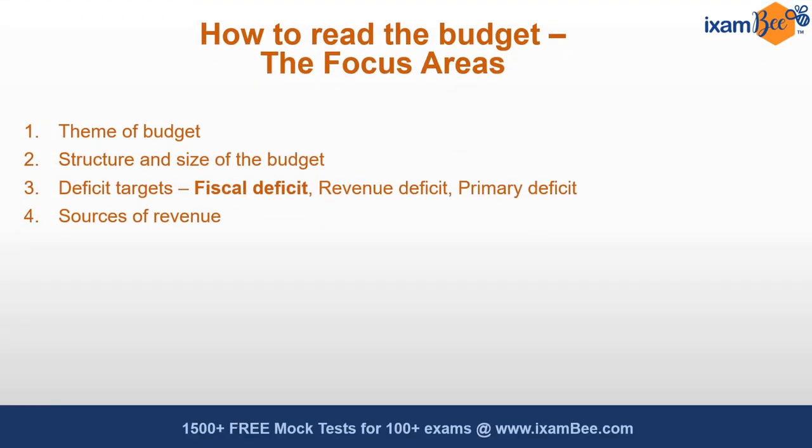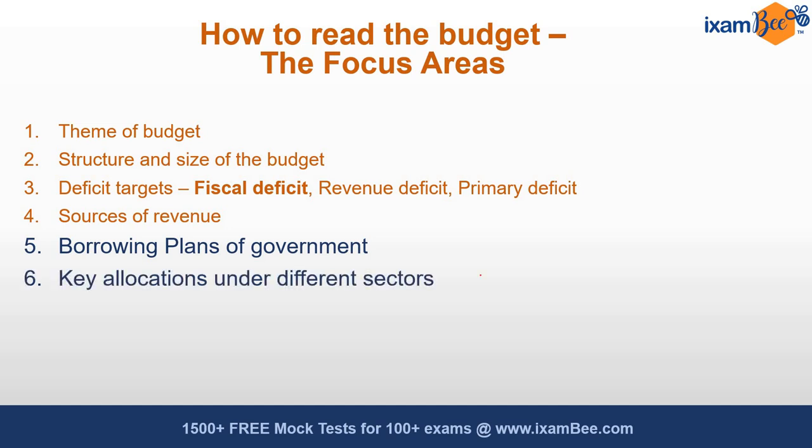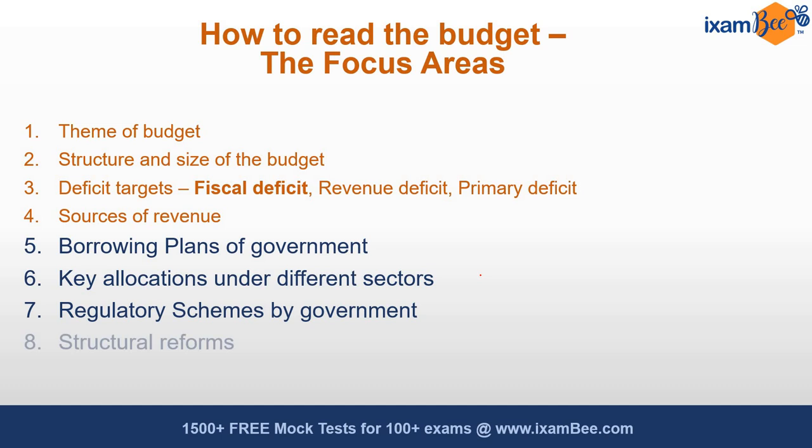Other focus areas could be borrowing plans of the government, key allocations under different sectors like agriculture and infrastructure, and allocations under the various schemes like Pradhan Mantri Fasal Bima Yojana or Green Revolution or Blue Revolution, and the structural reforms like One Nation, One Ration Card, agriculture and land reforms, or redefinition of MSMEs, etc.